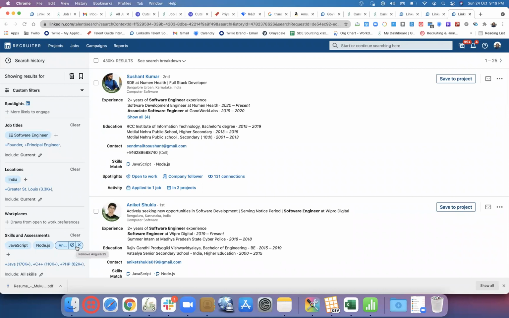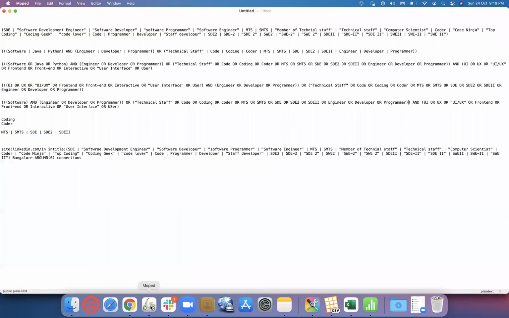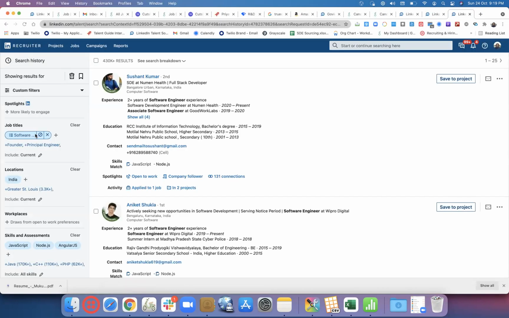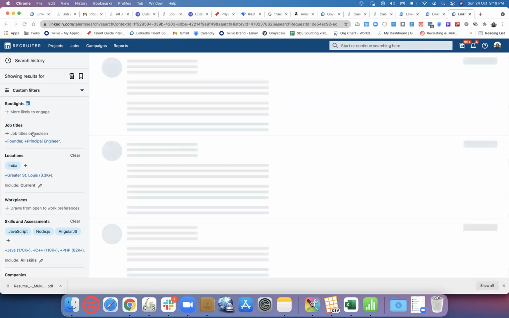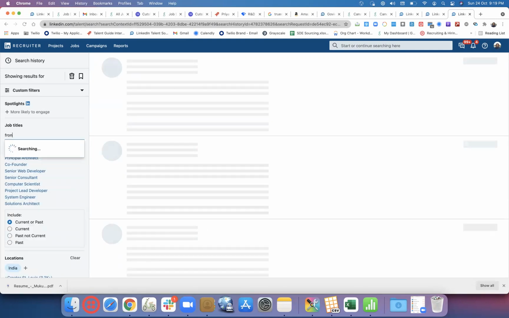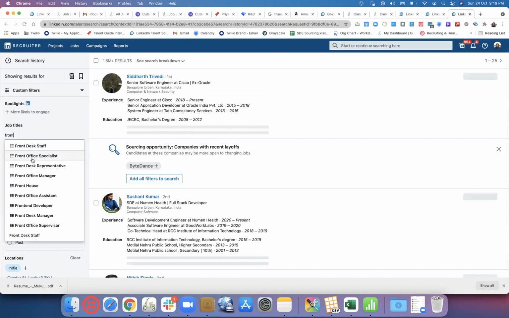What we wanted was a combination of such kind of titles: software or engineer or developer or programmer, software engineers who would have mentioned UI, UX, front-end, interactive user interface in their actual titles. So that combination, if we need, we definitely have to write a Boolean. But when we select titles from the dropdown, we don't really have an option. Let's see only front-end related titles. Do we get that many?